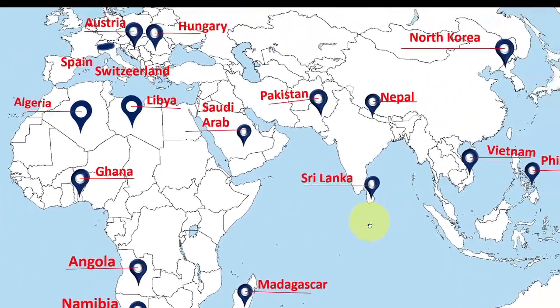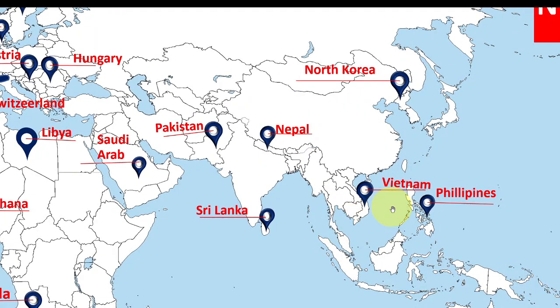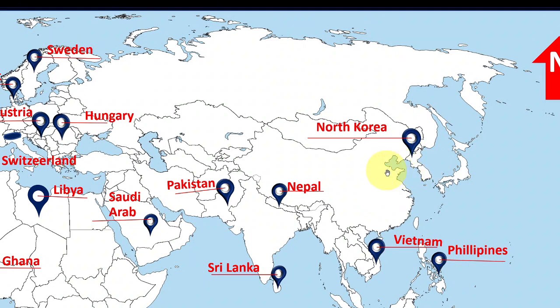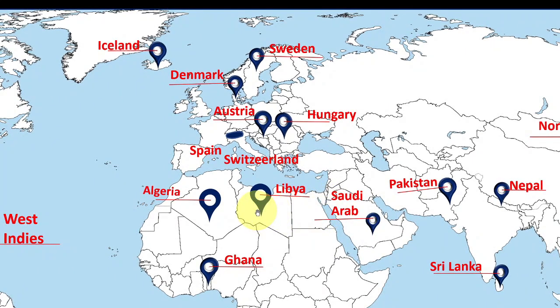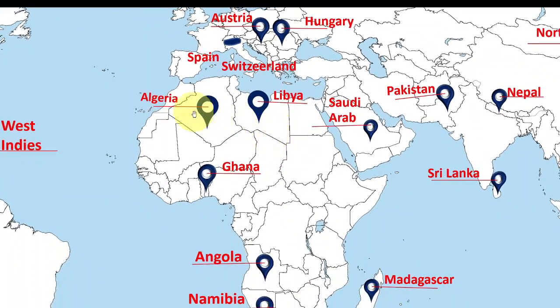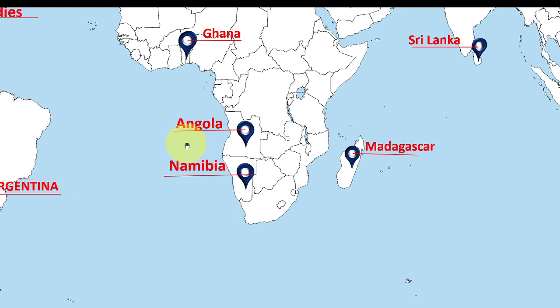See here, Sri Lanka, Pakistan, a neighbor of India, Nepal, one more neighbor of India, Vietnam, a country in Southeast Asia, Philippines, an island country in Southeast Asia, North Korea, a country between Japan and China, Saudi Arabia, a holy place for Muslims, Libya, a northern country of Africa, Algeria, popularly a Muslim country, Ghana, well known for its gold and cacao, Namibia, a southwestern country of Africa, Angola and Namibia, Madagascar is an island country east of South Africa.